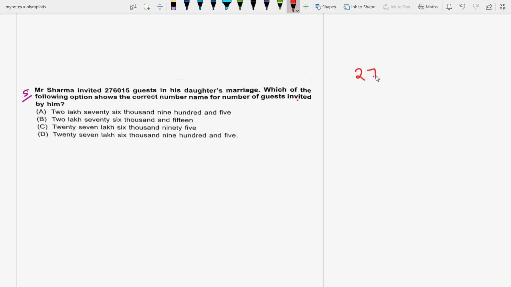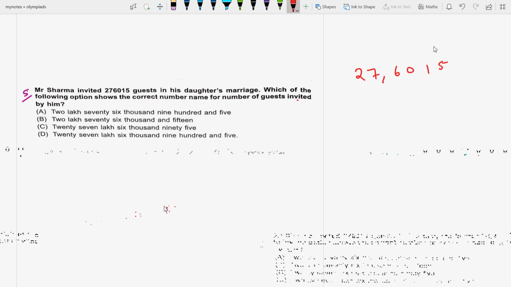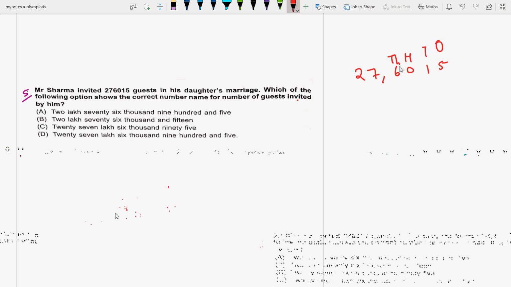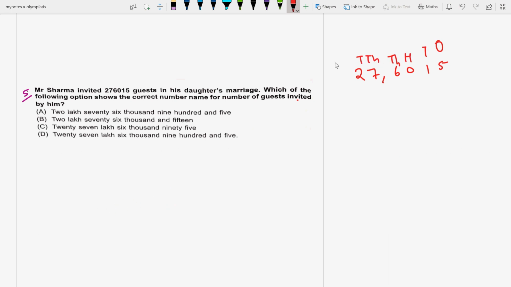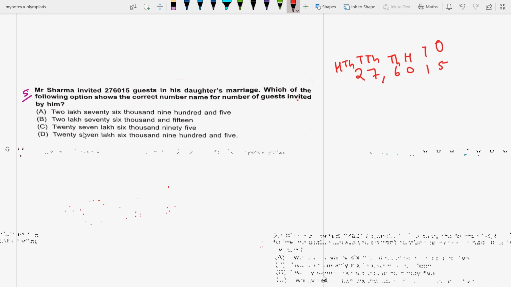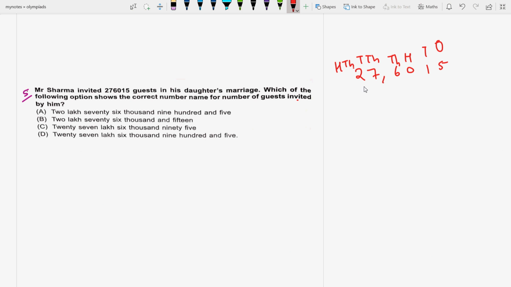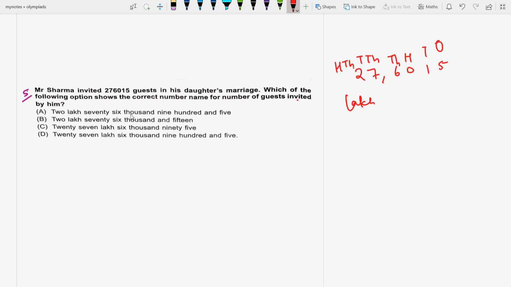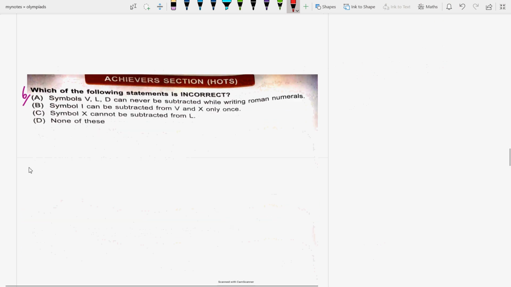See, it is 276015. Just mark it. Ones, tens, hundreds, thousands, 10,000s and 100,000s, isn't it? Unit, 10, 100, 1000, 10,000, lakh. Actually, it will be lakh. 2 will be at lakh. So it will be 2,76,015. It will be written as 2,76,015.